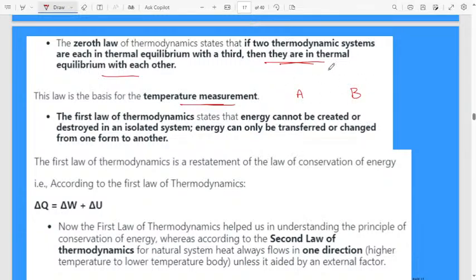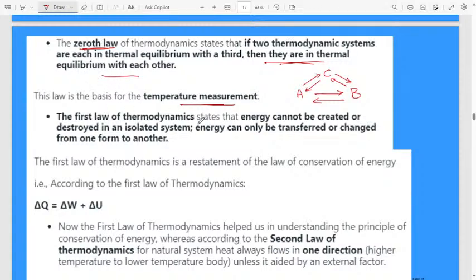A, B, C. You have three different systems. If A and C are in thermal equilibrium, and C and B are in thermal equilibrium, then A and B will also be in thermal equilibrium. If two systems are each in thermal equilibrium with a third one, then they will be in thermal equilibrium with each other. This is the zeroth law of thermodynamics. That one you have to remember.